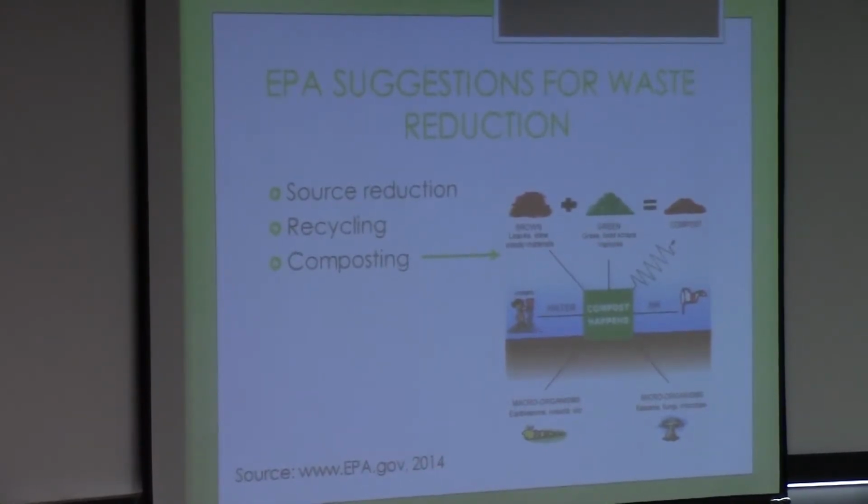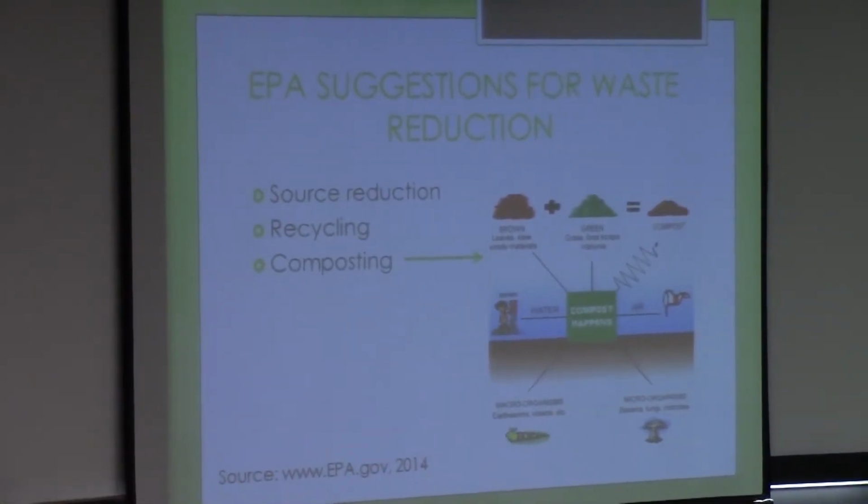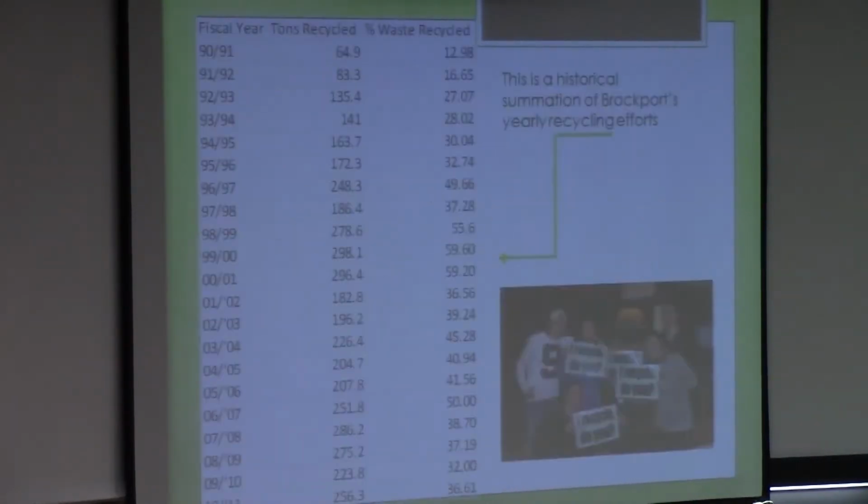Source reduction is a type of waste prevention that helps reduce the amount of toxicity and waste by designing products with green incentives in mind. Composting involves collecting natural organic waste and storing it in proper conditions so it can be broken down and eventually used as fertilizer. This is a chart of yearly recycling rates on the Brockport campus.